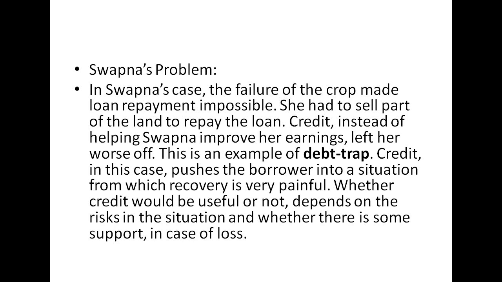So she had to sell a part of the land to repay the loan. Here she had to sacrifice a part of her land to repay the loan she had taken. So the credit, instead of helping Swapna improve her earning, left her worse off. Basically the credit situation made things even worse for Swapna, because उसको लगा था कि उससे वो कुछ कमा पाएगी, बट वो कमाने की जगह उसको अपना लैंड तक एक लैंड का हिस्सा भी सेल ऑफ करना पड़ा. So this is the example of a debt trap,